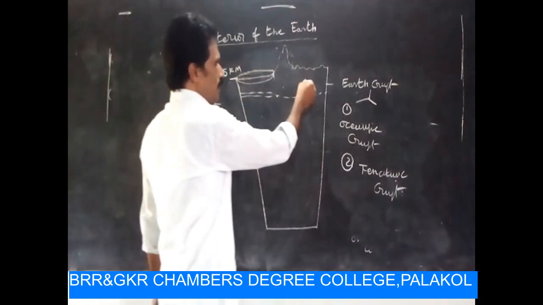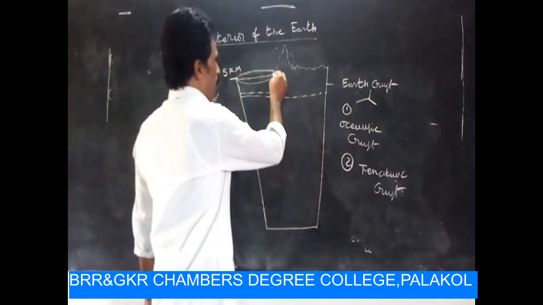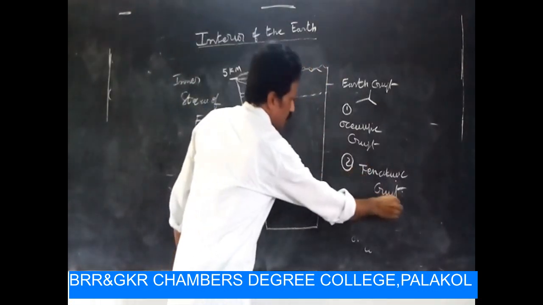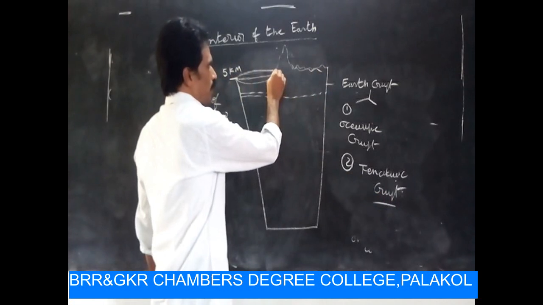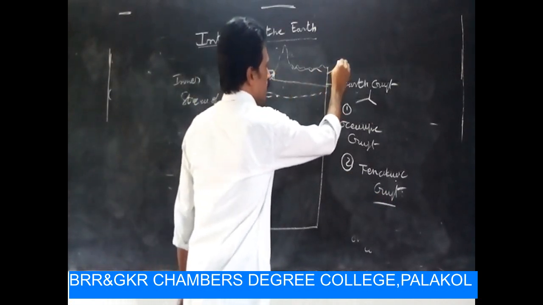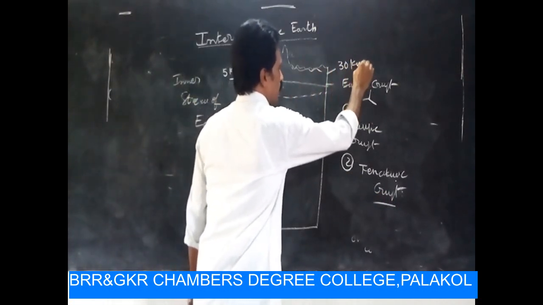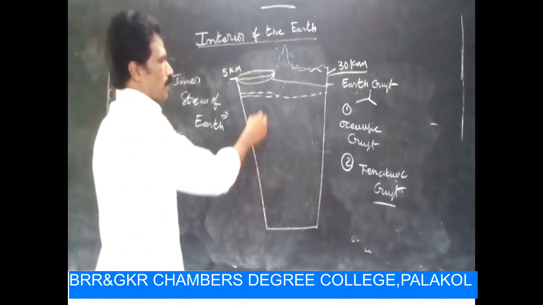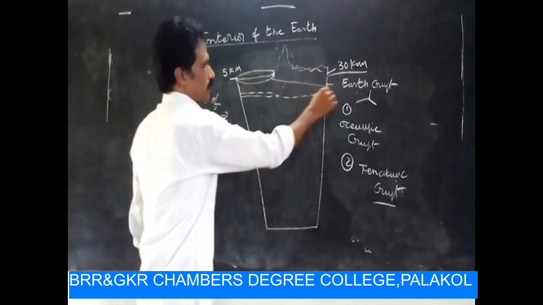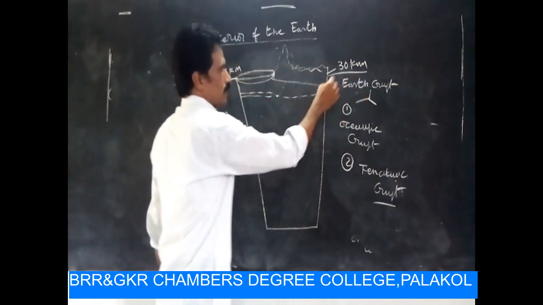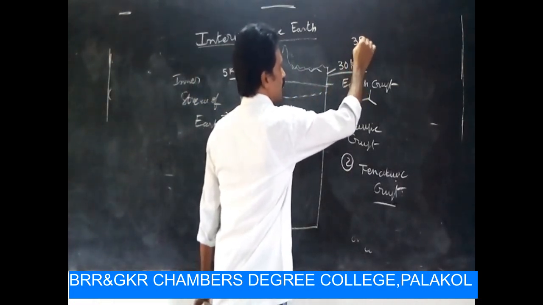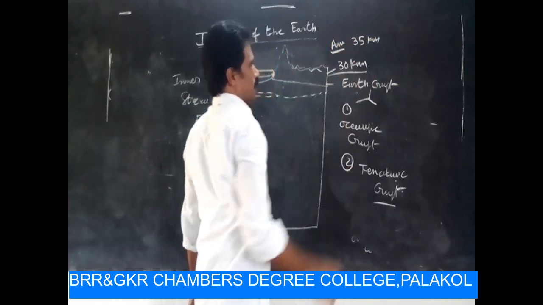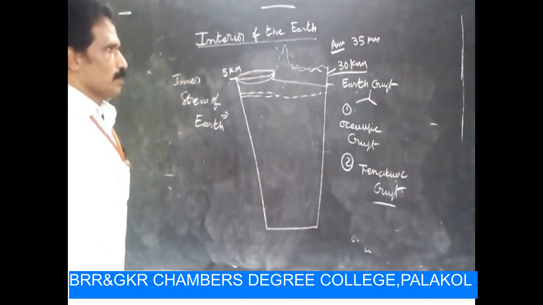And another one is plateau or tectonic crust, with a depth of about 30 kilometers. The average earth crust is 35 kilometers.